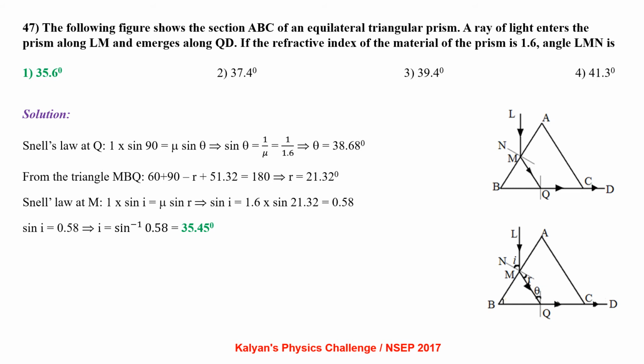to 38.68 degree. From the triangle MBQ, 60 plus 90 minus R plus 51.32 equal to 180, which gives R equal to 21.32. Applying Snell's law at M, 1 into sin I equal to mu into sin R, sin I equal to 1.6 into sin 21.32, that is 0.58. From there I equal to sin inverse 0.58, which is 35.45 degree.